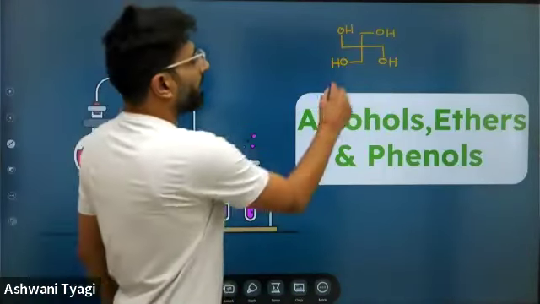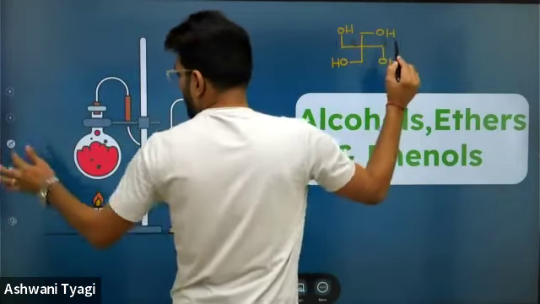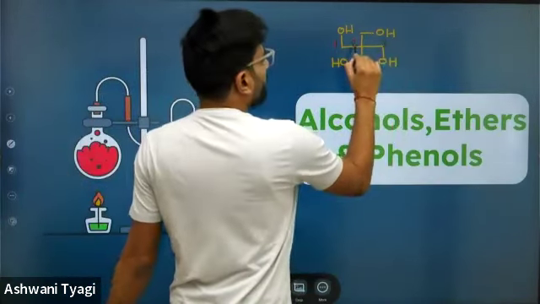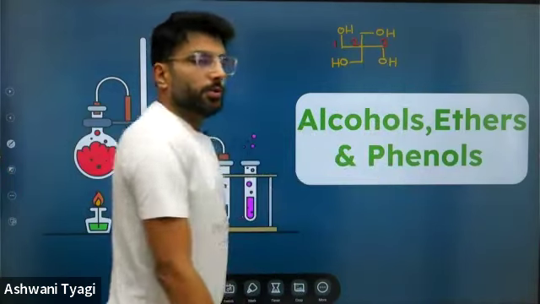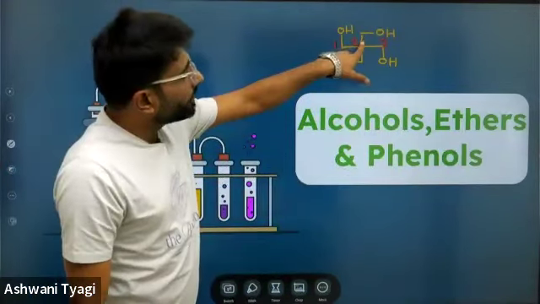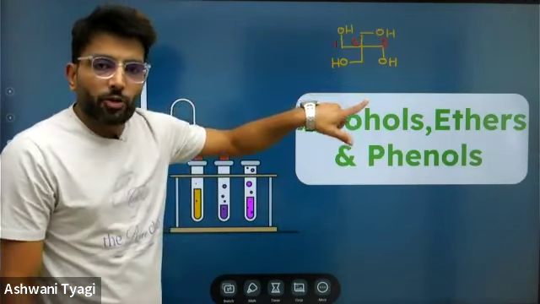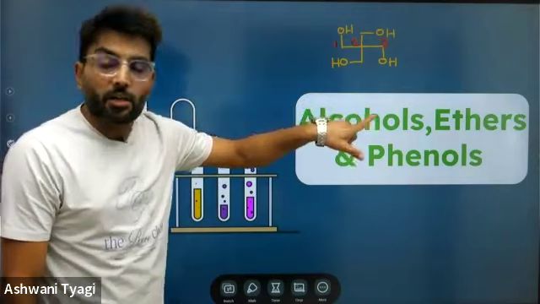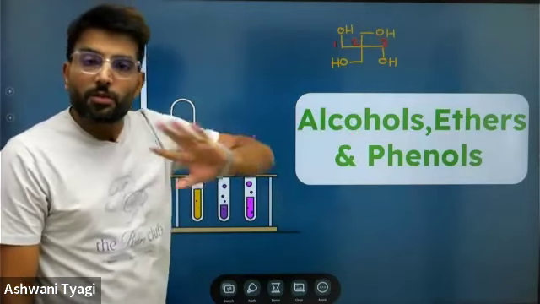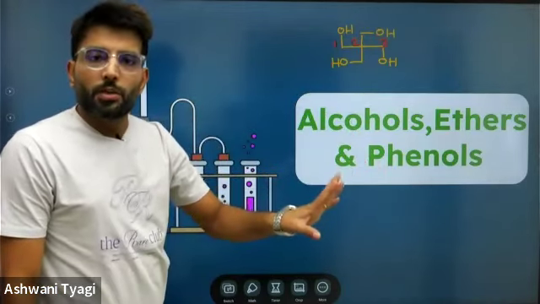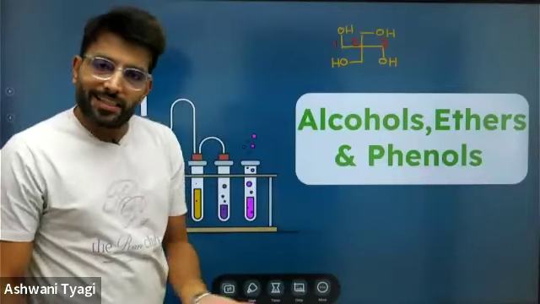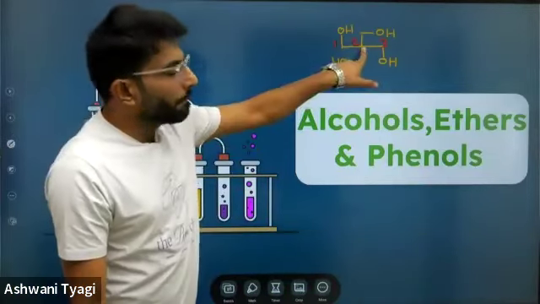So according to IUPAC nomenclature, 1 2 3, 1 2 3, 1 2 3, if we use 1 2 3, we have got 2 hydroxymethyl and 2 hydroxymethyl. So we cannot call it 2,2 dihydroxymethyl, which is an altogether different compound. 2,2 dihydroxy and methyl cannot exist. So we will call it bis.